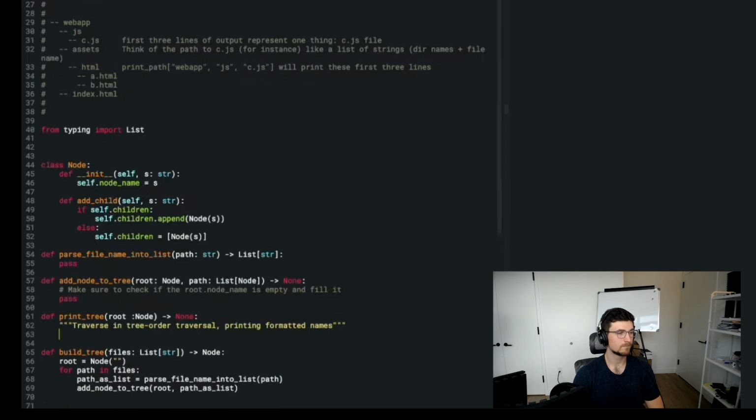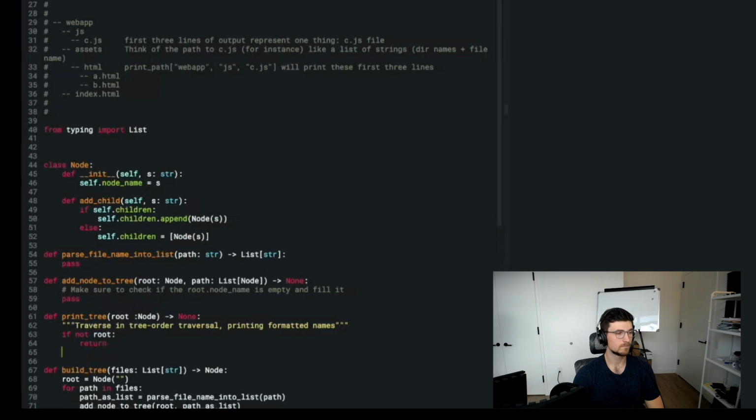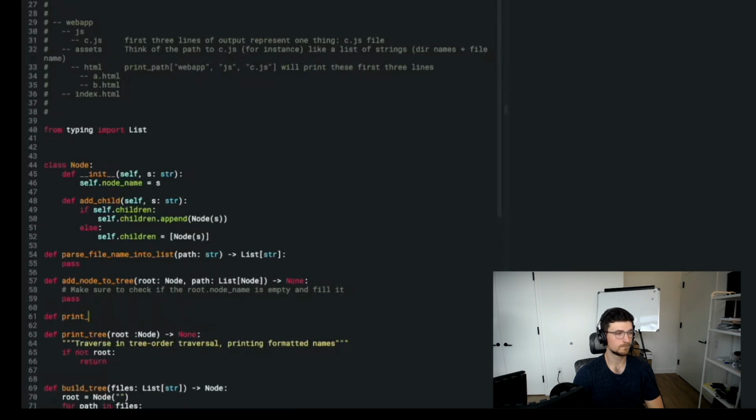It's going to say current node equals, so let's see, what we want to say is if not node, if not root, just return. So if I pass it none, I want to return. But I probably won't be passing it none, I'm guessing, as it turns out. So I'll say, oh, this is interesting, because I kind of need to remember how many spaces I'm indented, don't I? So let's say print tree root node, so I'll make a print tree helper, which takes in